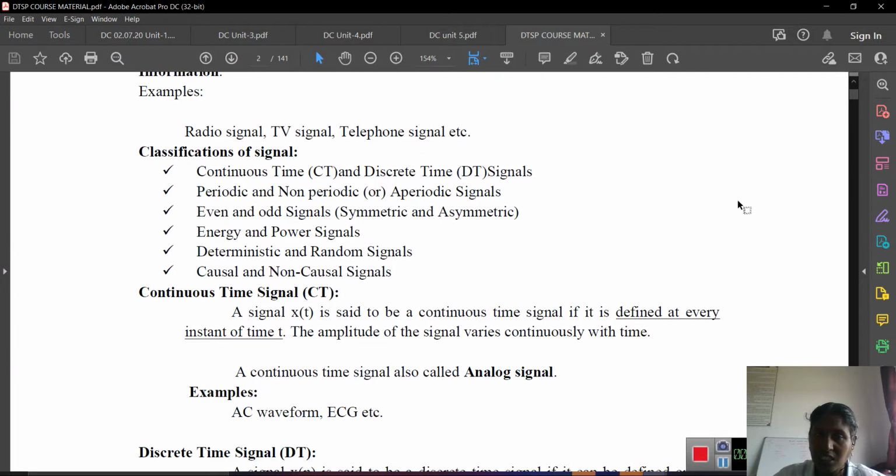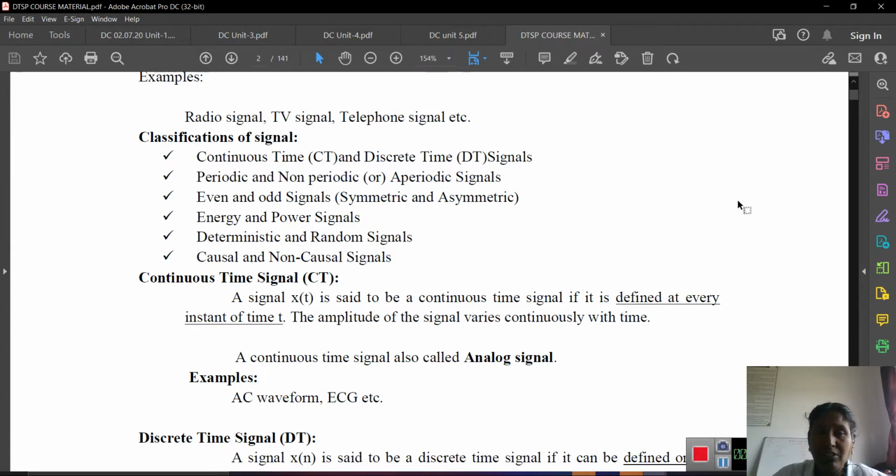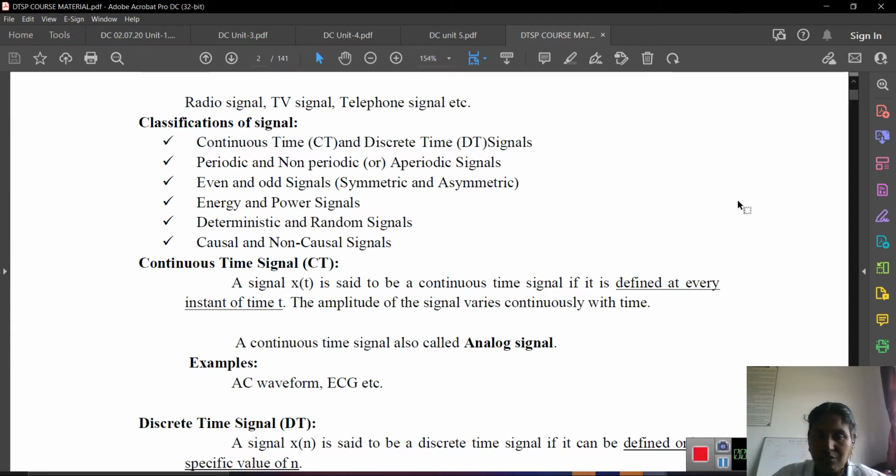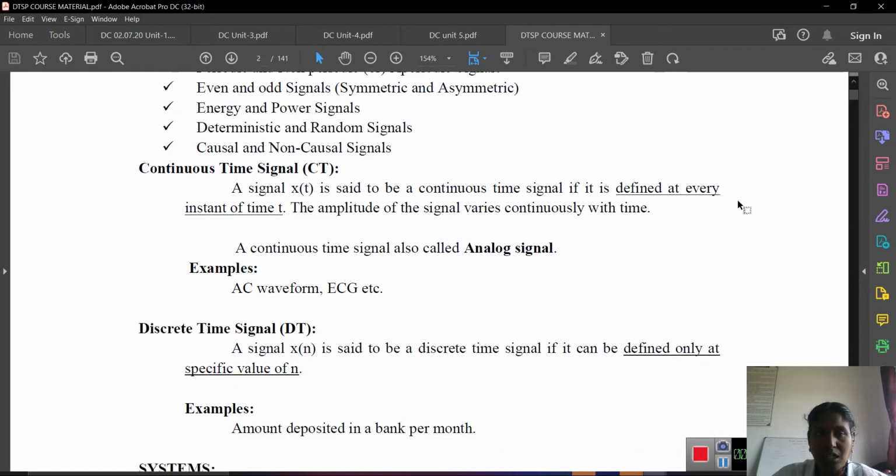Other signals are also available. Then classification of signals: continuous time and discrete time signals, periodic and non-periodic (aperiodic) signals, even and odd signals (also called symmetric and asymmetric), energy and power signals, deterministic and random signals, causal and non-causal signals. First we see about continuous time signals.